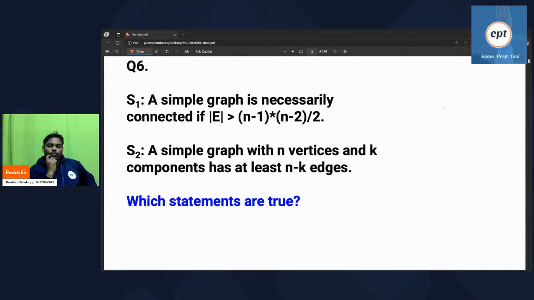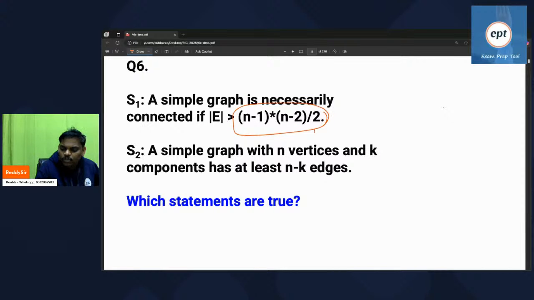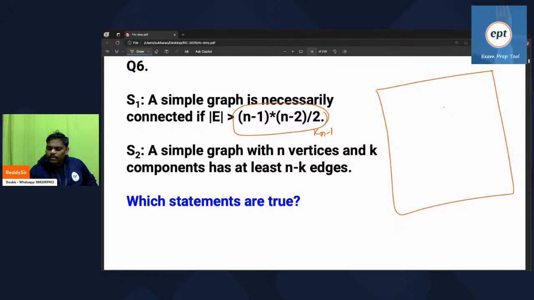Which statements are true? A simple graph is necessarily connected if the number of edges is (n minus 1) into (n minus 2) by 2. Is the first statement true or not? Listen, this is going to be the number of edges possible in K n minus 1, that is (n minus 1) into (n minus 2) by 2 edges.